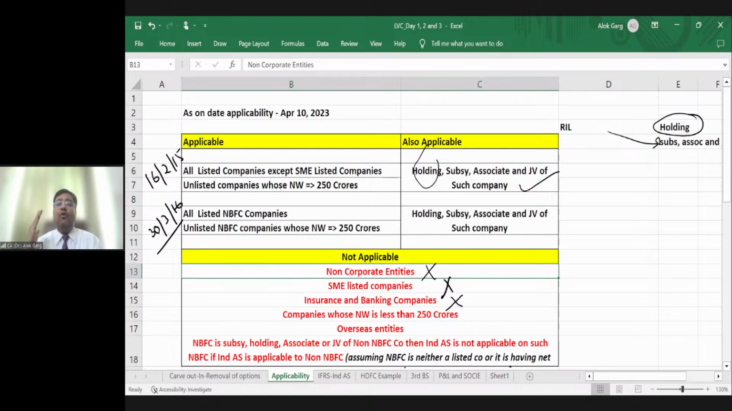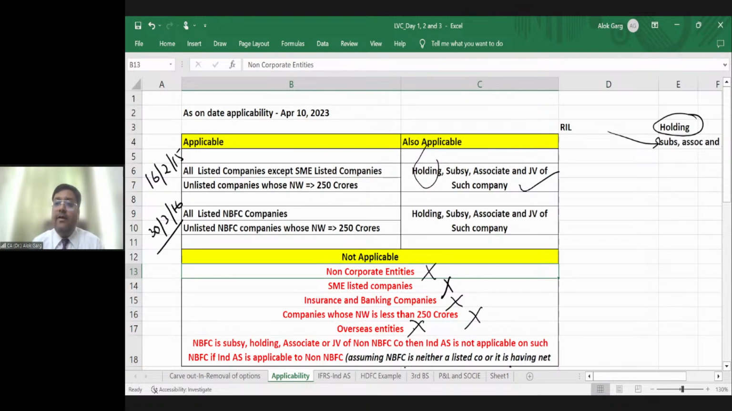Ind AS is applicable to all listed companies. Ind AS is applicable to all unlisted companies whose net worth is more than 250 crores. If Ind AS is applicable on any company, it will be applicable to the holding, and on the downside, subsidiary, joint venture and associate. Ind AS is not applicable to bank and insurance companies. Ind AS will not be applicable to SME listed company, non-corporate company, or company whose net worth is less than 250 crores. Ind AS is not applicable to foreign entities.